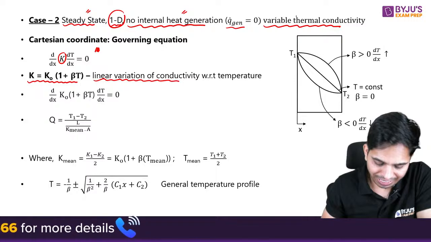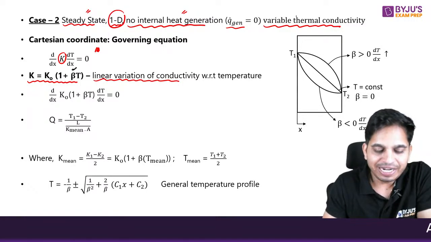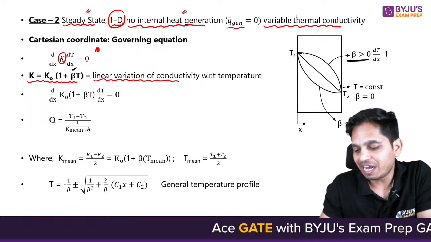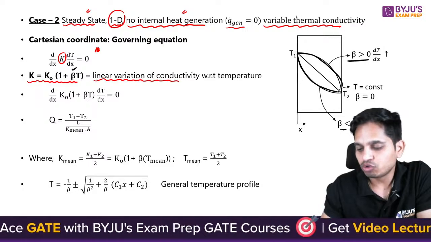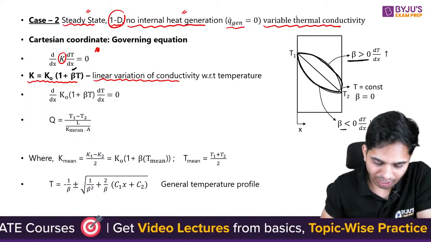Now in this, this beta can be positive or negative. So if beta is positive, then this graph you are going to see. If beta is negative, then this graph you are going to see. Okay. Now how are you going to calculate heat transfer?